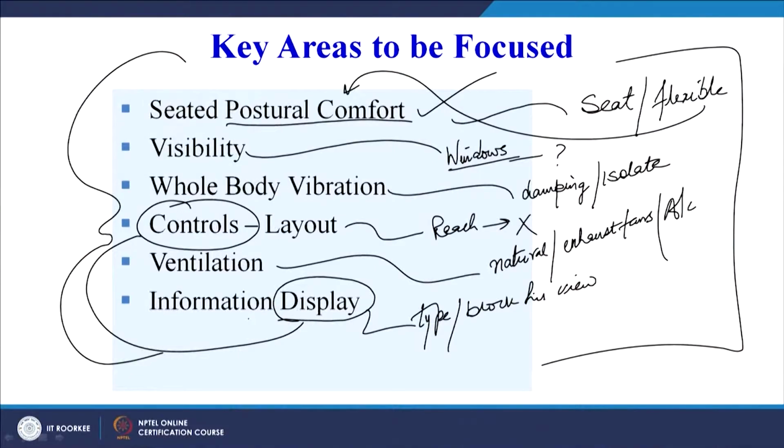So, that display must be designed so that the operator is able to see all the ground or the field at which he is working. These are a few suggestions which can help us to ensure all these key areas are taken into account. Now, let us see them one by one.